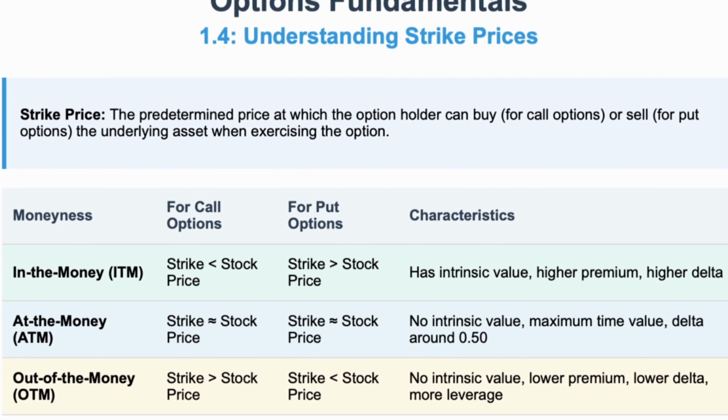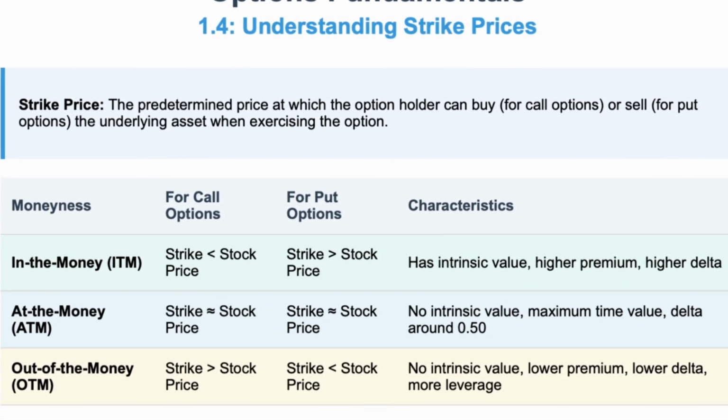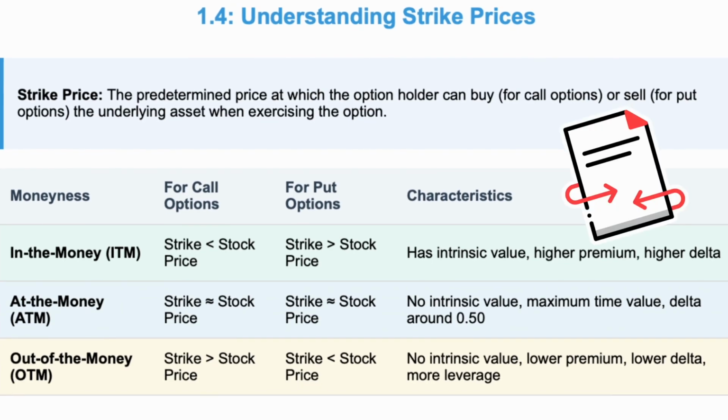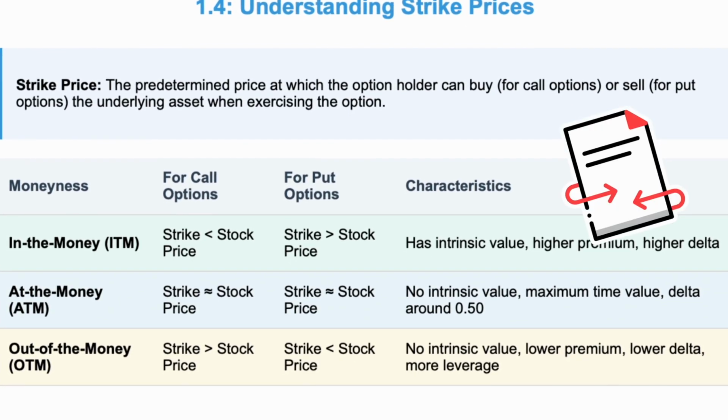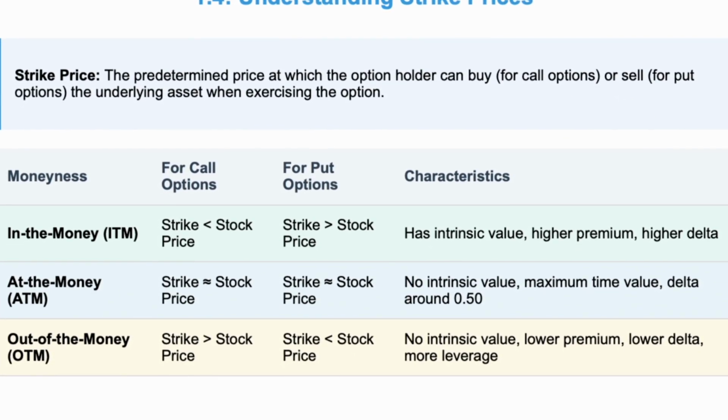How are strike prices typically structured in the market? Great question. Strike prices are set by the exchanges following standardized rules. For most stocks, strike prices might be set at $2.50 intervals for stocks trading below $25, $5 intervals for stocks between $25 and $200, and $10 intervals for stocks above $200. Higher priced stocks like Amazon might have even wider intervals.